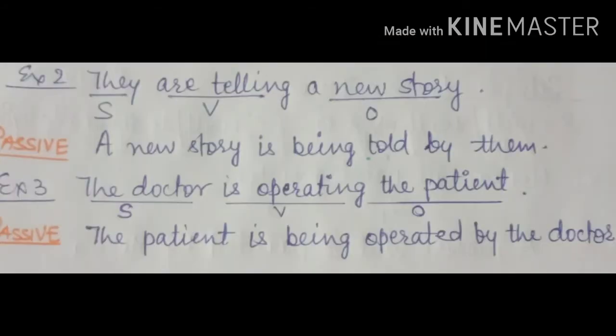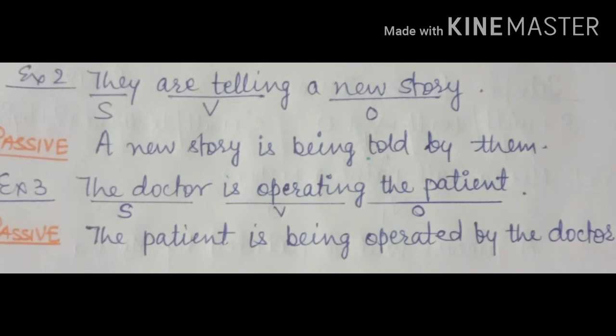Second example is they are telling a new story. You can see the subject, verb, object, how they have been divided. A new story is being told by them. Third example is the doctor is operating the patient. The patient is being operated by the doctor.